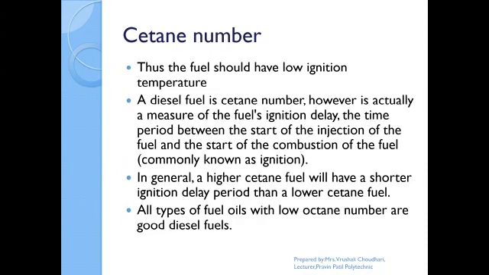In general, higher cetane fuel will have a shorter ignition delay period than a lower cetane fuel. A good fuel should have a high octane number for petrol and a high cetane number for diesel.